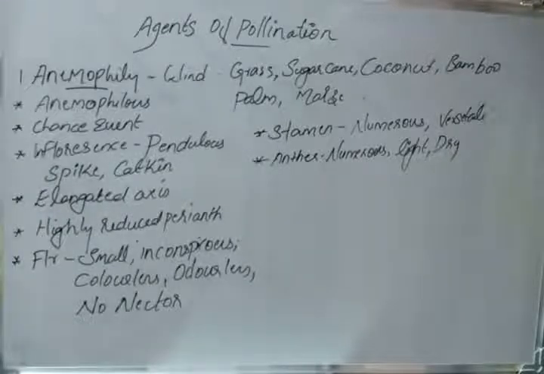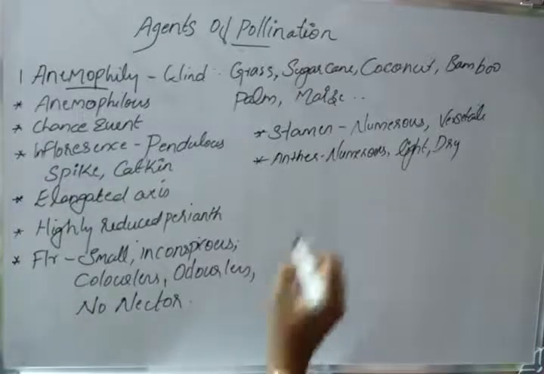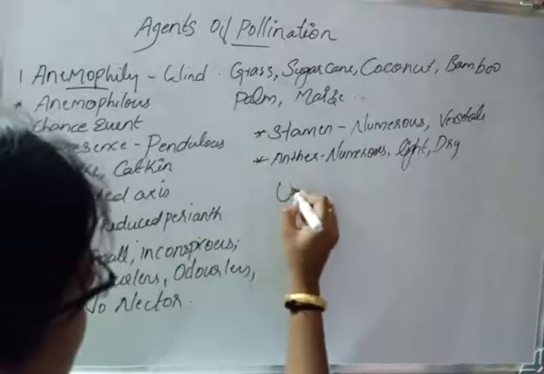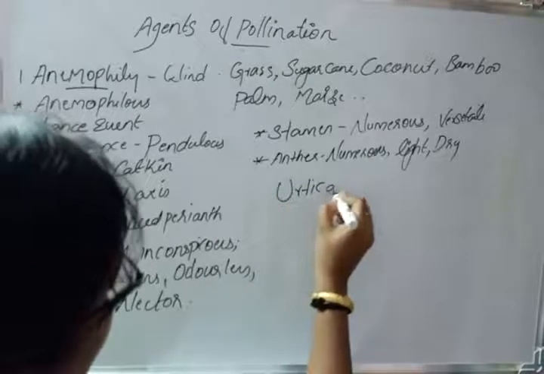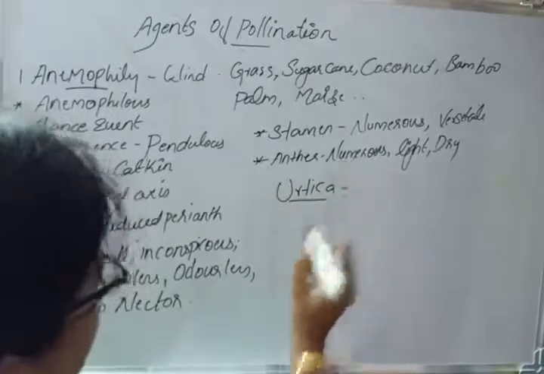Then the next character of the anther is that it should burst violently and release the pollen into the air, so that the pollen can easily be released into the air. An example is the plant Urtica.